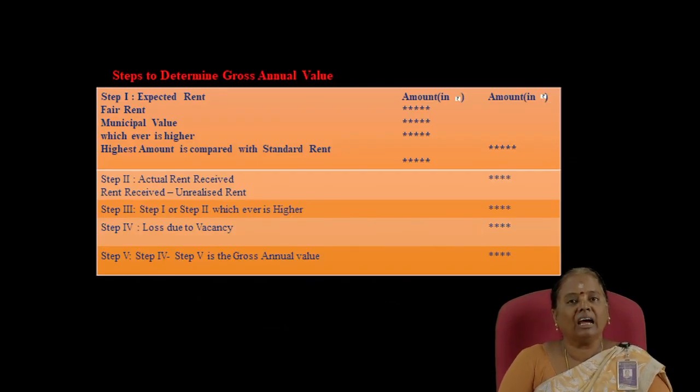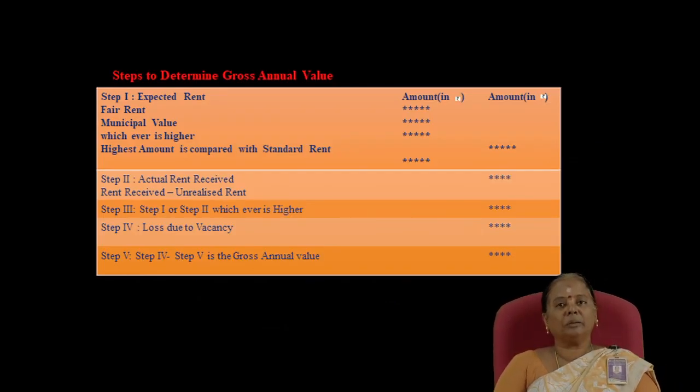Here I have given the format to determine the annual value of the let out property. There are five steps. Step 1 is determining the expected rent. For determining the expected rent, we have to consider the fair rent, standard rent and municipal valuation.